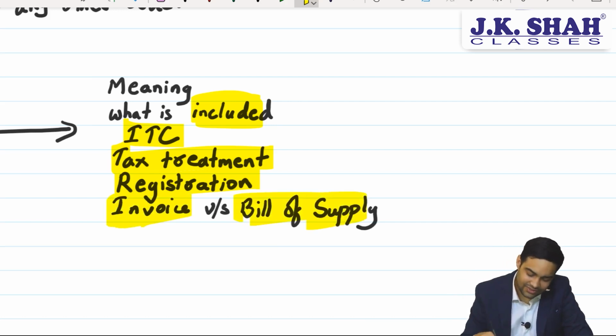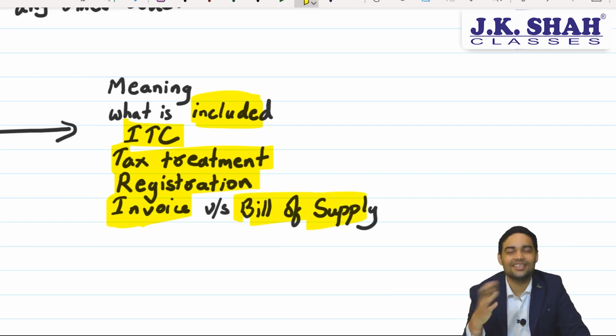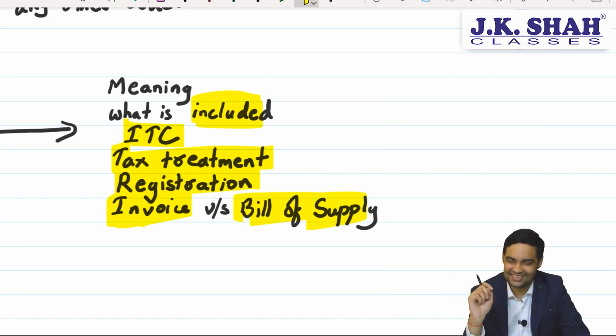Invoice versus bill of supply. For zero rated supply, you will be issuing an invoice, while for exempt supply, you will issue a bill of supply. These are the areas which the institute has targeted in the answer. So you can just make a note of this.